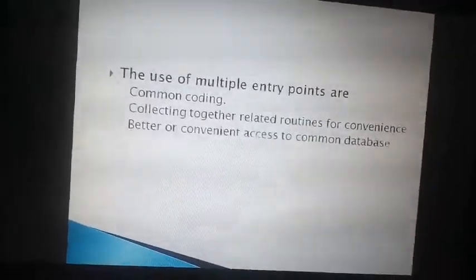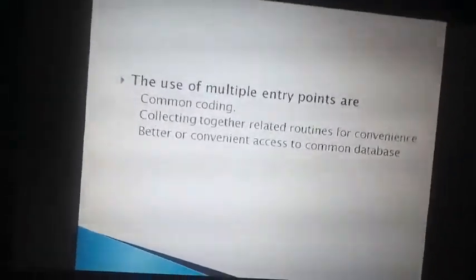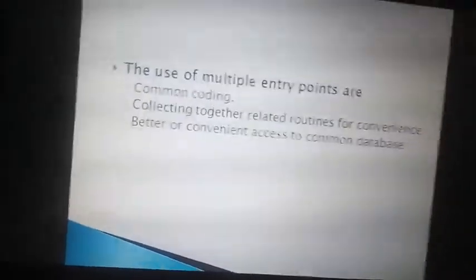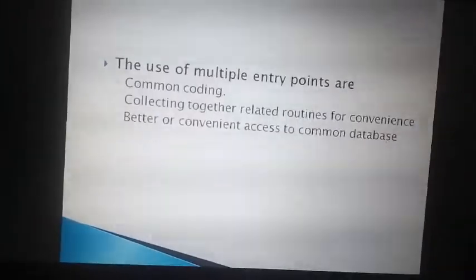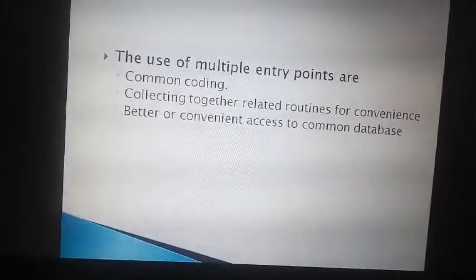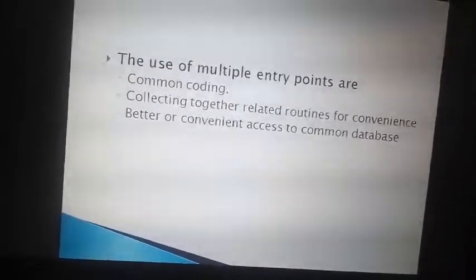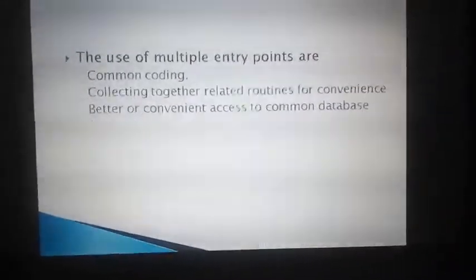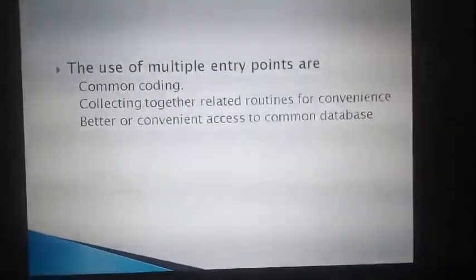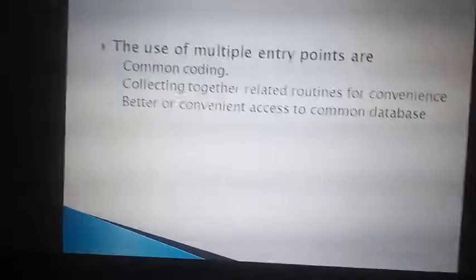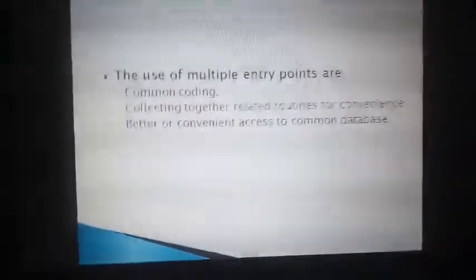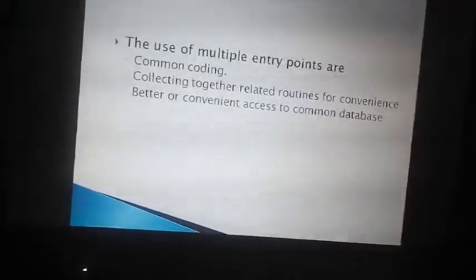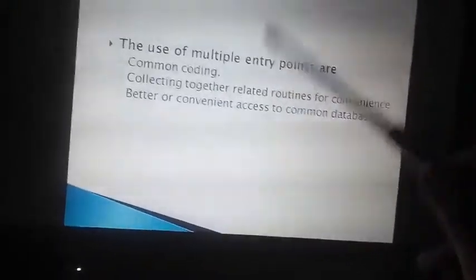Yeah. So using subprograms or subroutines, we can have common coding, because we write one program; that's the use of a subprogram or function, right? We can use one program multiple times. So some common coding is there and it is very convenient. Clear? And also there is better access to the common database. If you want a factorial function n number of times, then it is better to write a subfunction and keep on calling it. That is the use of multiple entry points. Multiple entry points is nothing but the use of functions.